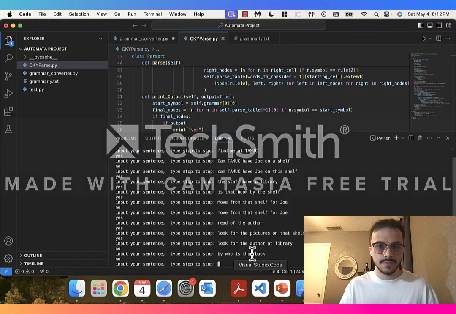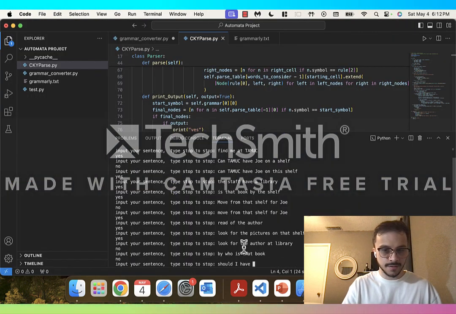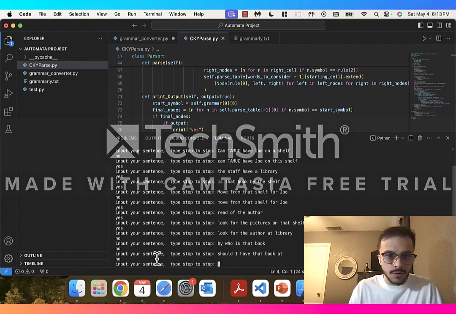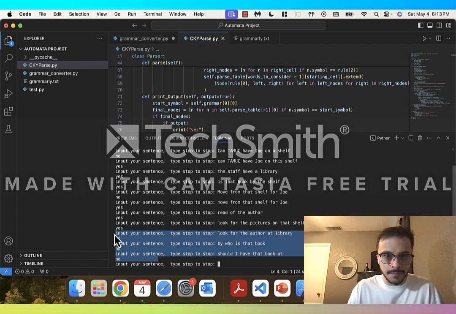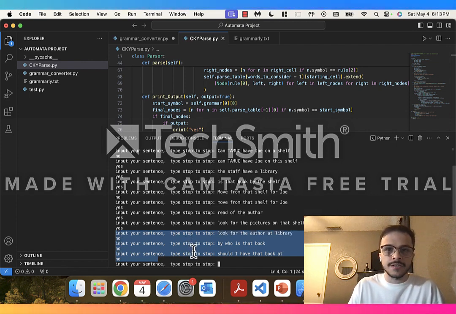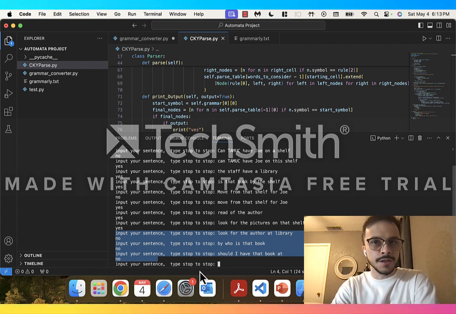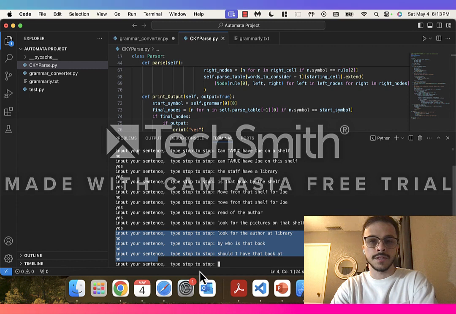Should I have that book at? And so these were our three that we had identified as sentences that were not going to be accepted by our grammar. And as you can see through the code implementation, the parsing, it's not accepted. And all of those that we went through and did the test on for the valid sentences have been accepted. So I invite you to give this a shot with the sentences that I have.